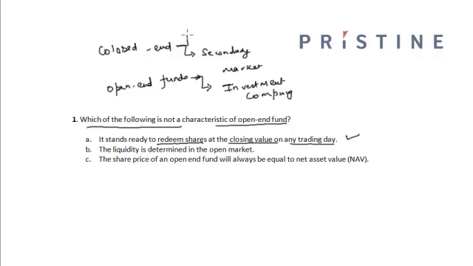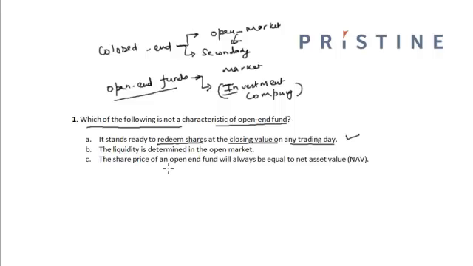However, in case of closed-end funds, since they are traded in the secondary market, the liquidity of a closed-end fund is determined in the open market. So liquidity is determined in the open market since they are traded in the secondary market, whereas open-end funds are managed by the individual companies, and hence the liquidity is determined by the investment company that is managing the open-end fund.